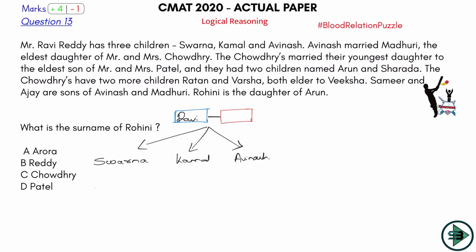Then what? Avinash is married to Madhuri, the eldest daughter of Mr. and Mrs. Chaudhary. So let's draw one more couple here, Mr. and Mrs. Chaudhary. So this is again a couple. They have this daughter, the eldest daughter of Mr. and Mrs. Chaudhary. So this is a daughter, female, and Madhuri is married to Avinash. So Avinash is male. Don't just assume any gender, but when you see Avinash married to Madhuri, it will be male only.